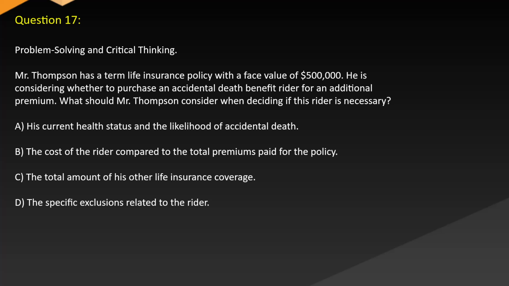Question 17. Problem solving and critical thinking. Mr. Thompson has a term life insurance policy with a face value of $500,000. He is considering whether to purchase an accidental death benefit rider for an additional premium. What should Mr. Thompson consider when deciding if this rider is necessary? A. His current health status and the likelihood of accidental death. B. The cost of the rider compared to the total premiums paid for the policy. C. The total amount of his other life insurance coverage. D. The specific exclusions related to the rider.